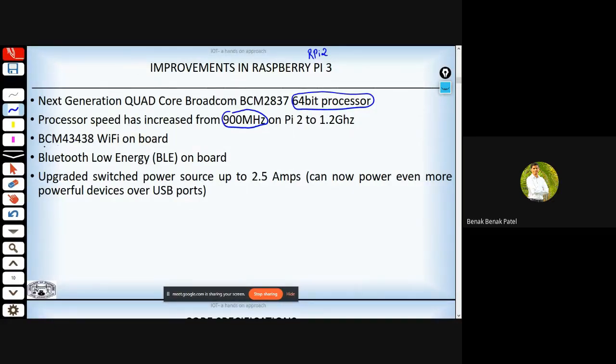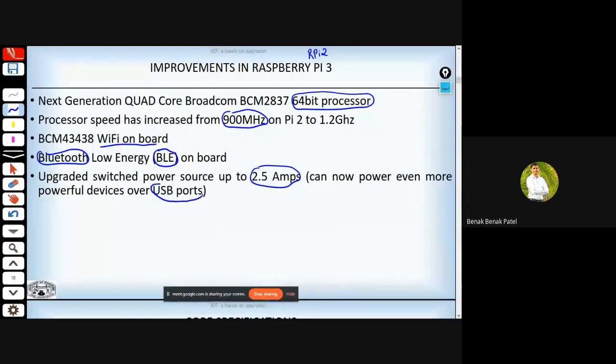It has BCM43438 Wi-Fi onboard, and it is also equipped with Bluetooth Low Energy, that is BLE, onboard, and it has an upgraded switched power source up to 2.5 amperes, such that it can now power even more powerful devices over USB ports.